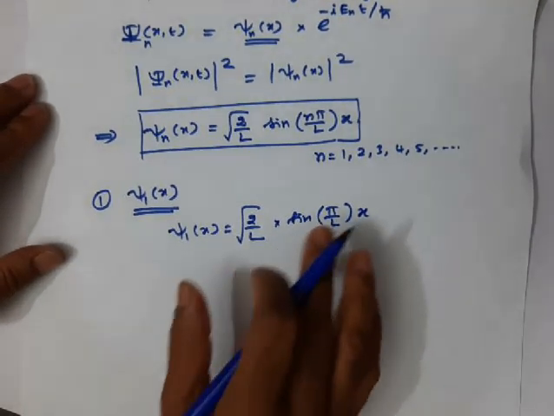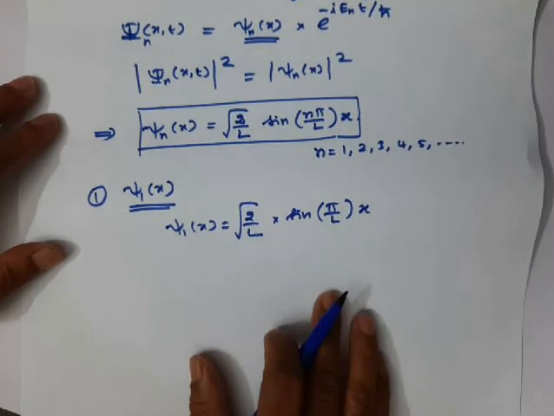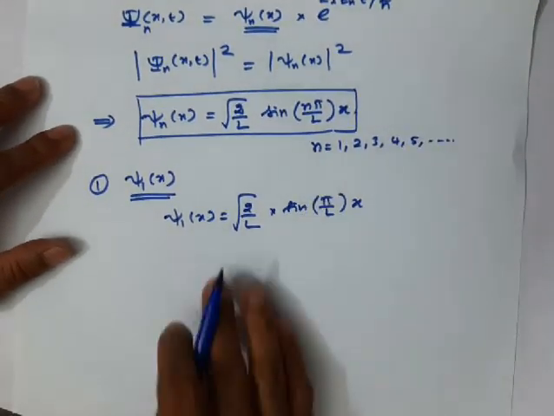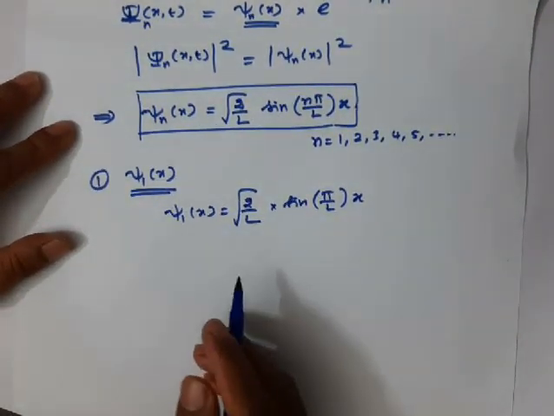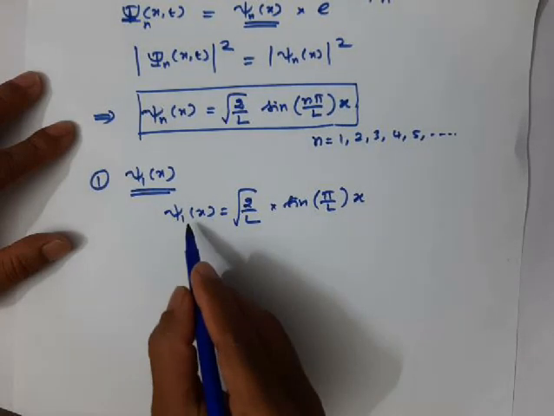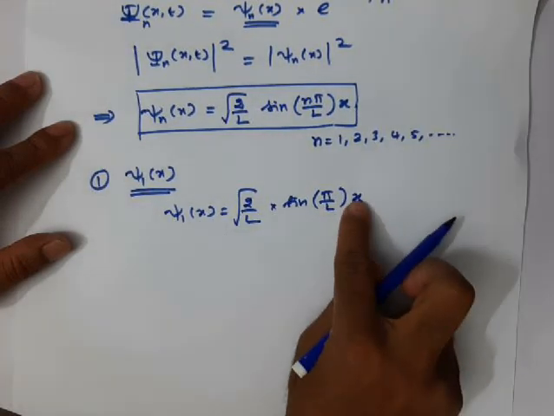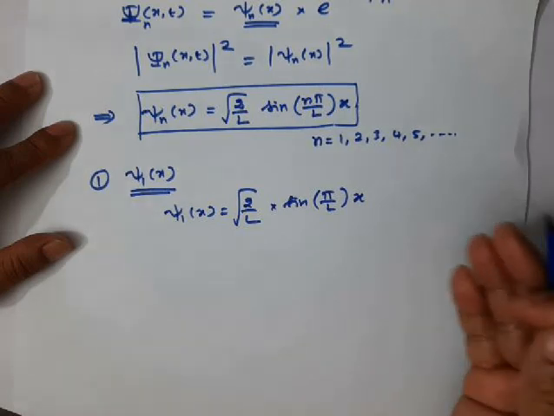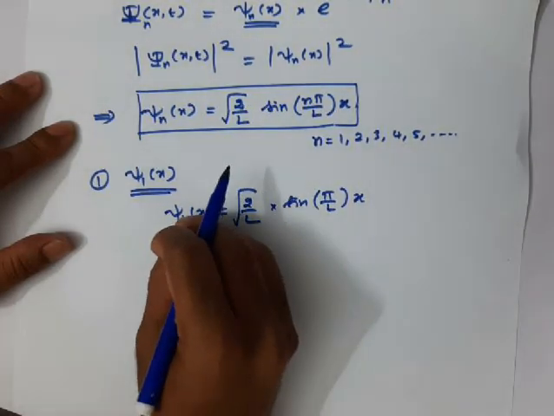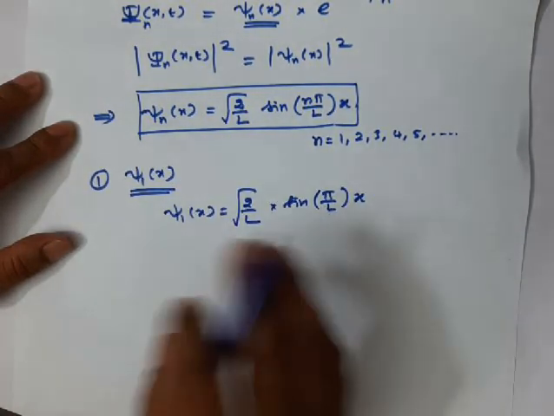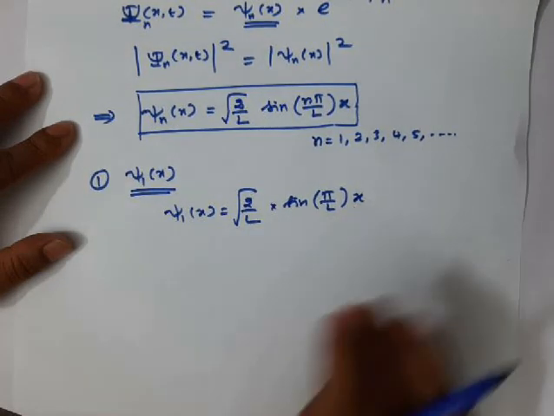Now, how is this wave function supposed to appear? Say, for example, what will be the value of the wave function when x is equal to 0? For different values of x, I am going to find the value of the wave function and plot it with respect to x.